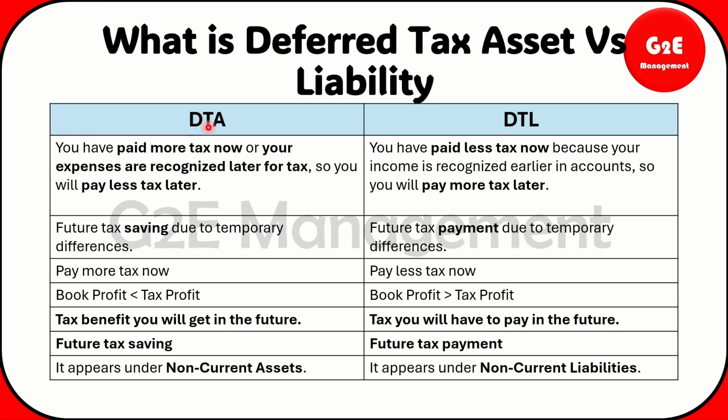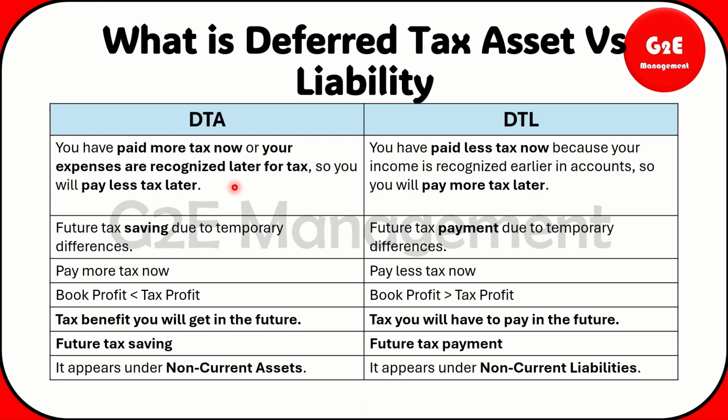So DTA, that is deferred tax asset. You have paid more tax now, or your expenses are recognized later for tax, so you pay less tax later. So what happened?